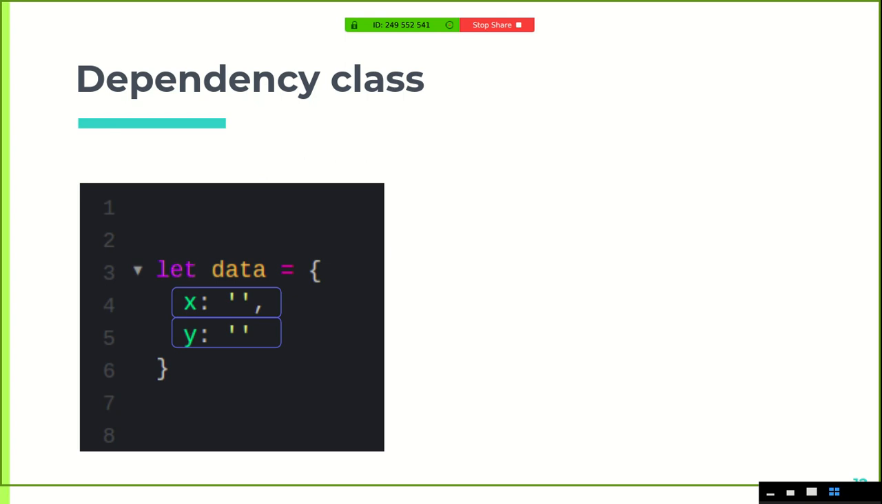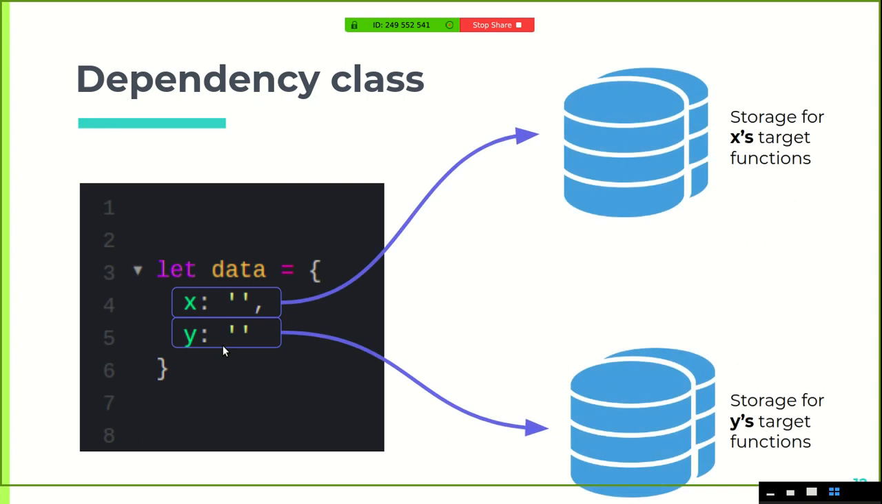But what if we had a different kind of data model? Before, we just had the message property, but what if we have more than one data property? So X and Y are the two data properties. What we'll be needing is two separate storages for the target functions of each data property. It's not only the render function; we are also counting it as a target function, because eventually it also has to be run once the data changes. So there can be more than one target function for any data property.